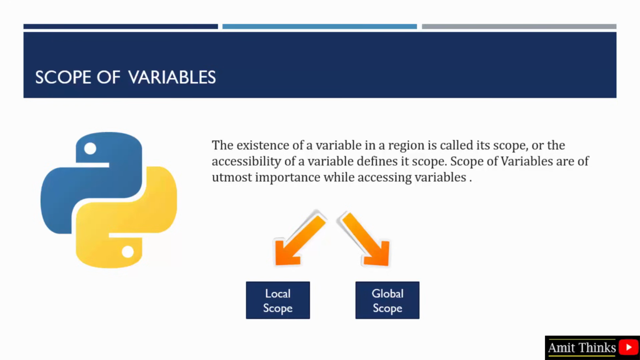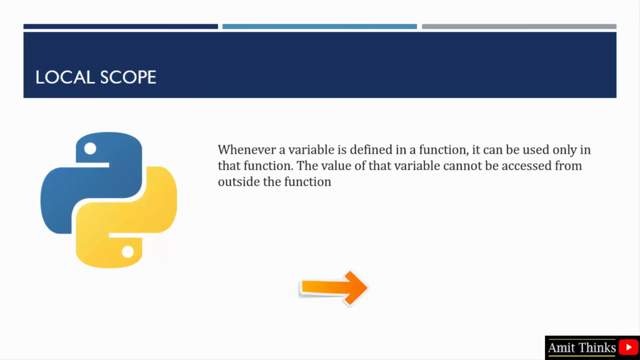So there are two scopes of variables in Python, local scope and global scope. We'll understand this concept using examples. Let's first go around local scope, then we'll focus on global scope. Local scope, as the name suggests: when we define a variable in a function, its value can only be used inside its function. Why? Because since we define that variable inside that function, the scope remains inside only. The value of that variable we can only access from inside the function, not from outside the function. So the name, local scope.